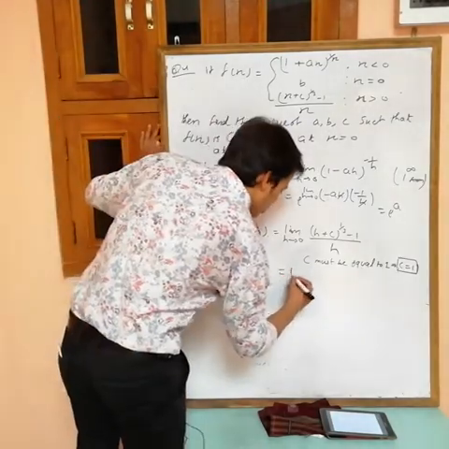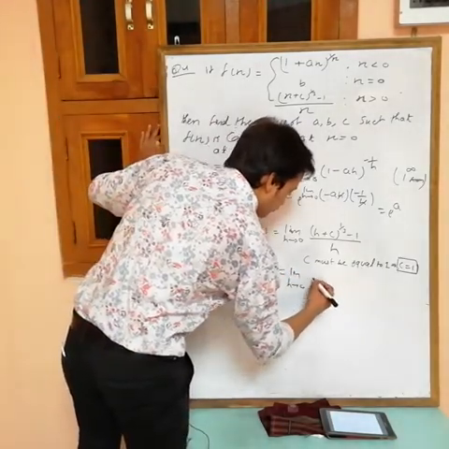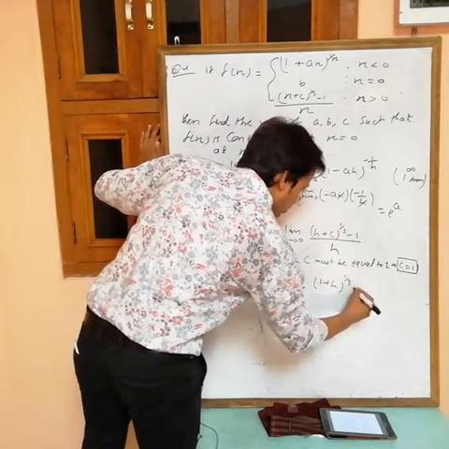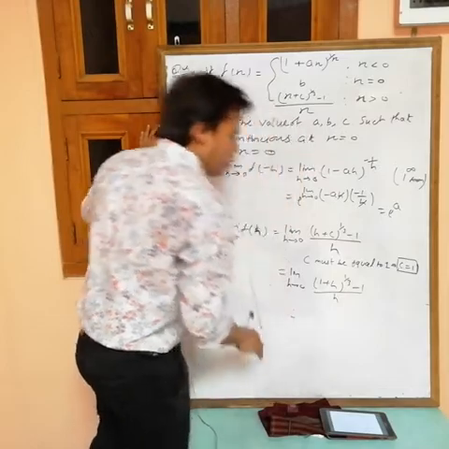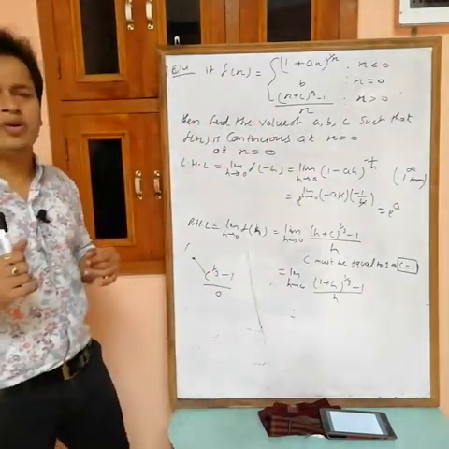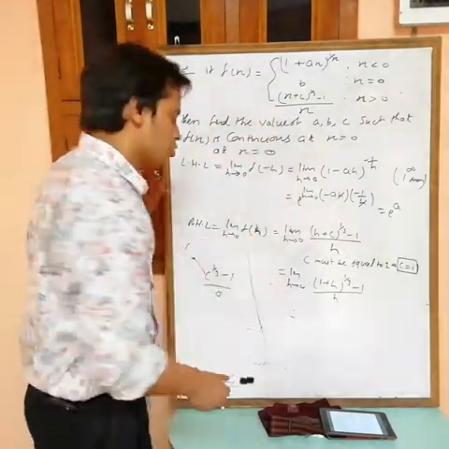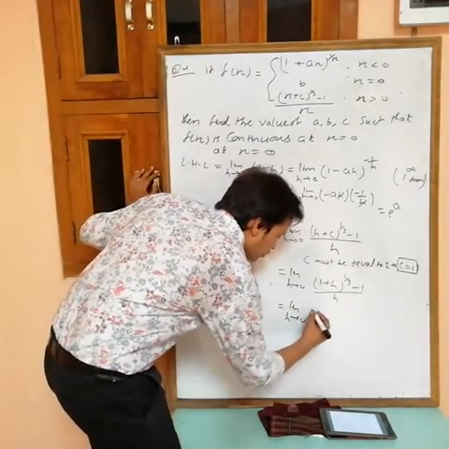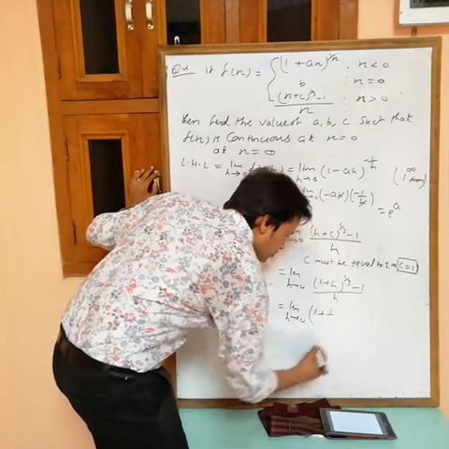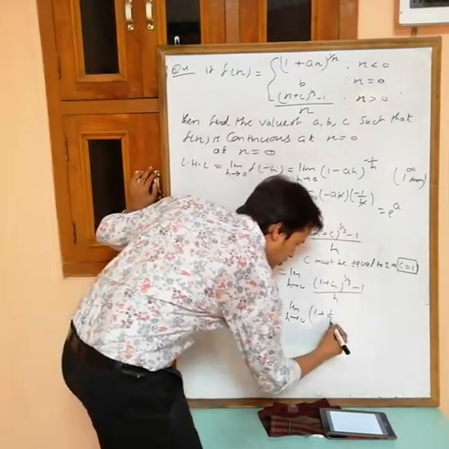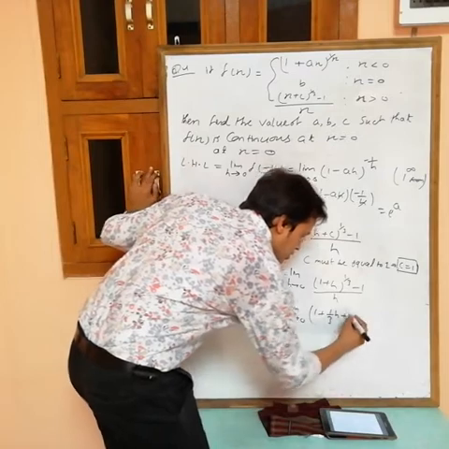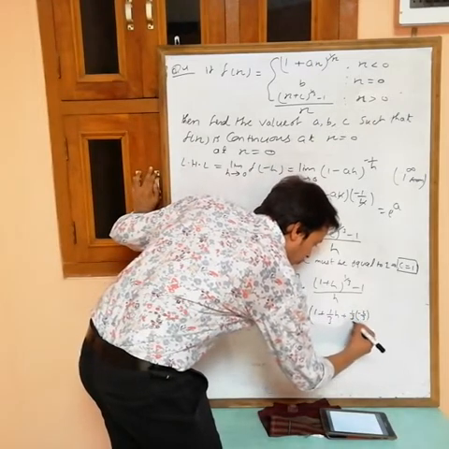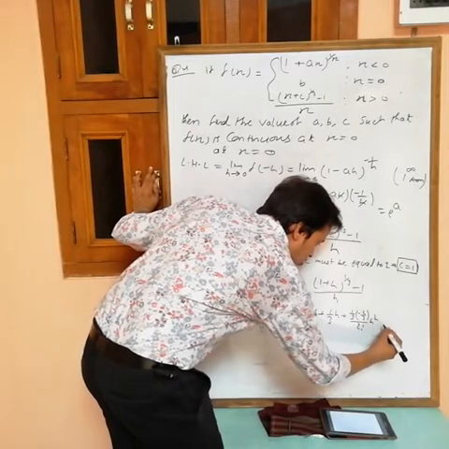Now put c equals to 1. Limit h tending to 0, with c equals to 1, we are getting (1 plus h) power 1 by 3 minus 1, by h. Now you can use L'Hopital or expansion also. I will use expansion. Now see, limit h tending to 0, binomial expansion of (1 plus h) power 1 by 3: 1 plus 1 by 3 h plus (1/3)(1/3 minus 1) by 2 factorial h square.